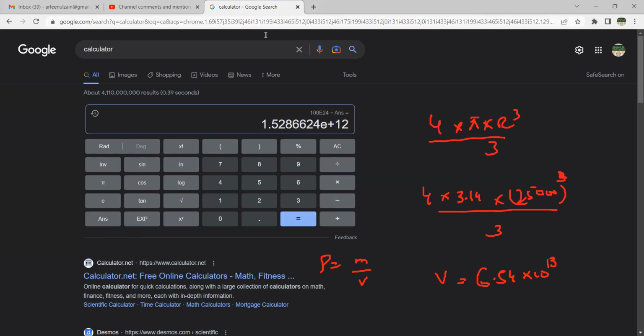That is equal to 1.52. So density is equal to 1.52 into 10 to the power 12 kilogram per kilometer cube. Is it clear? Yes, sir, clear. So the density is 1.5 into 10 to the power 12.